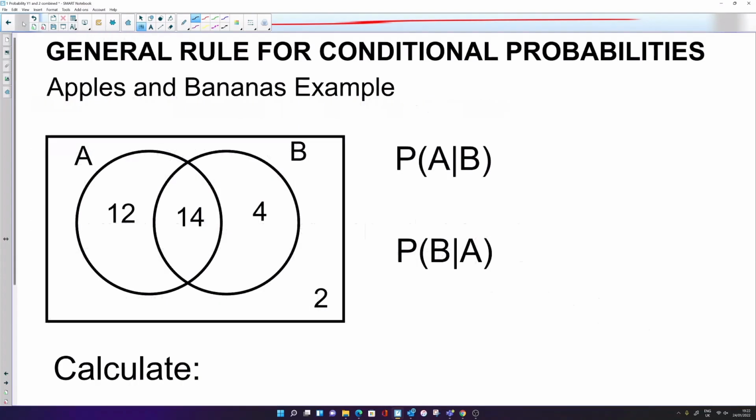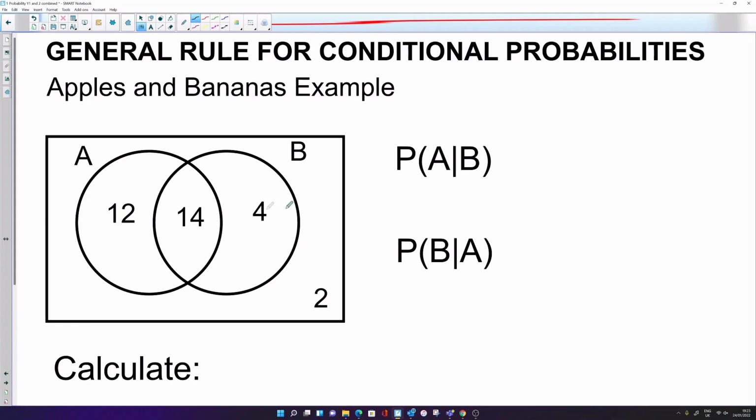In the next one, we have a Venn diagram, so you should be used to this now. And we have people that prefer apples or bananas, and some like them both. So we have 26 people here that like apples. We have 18 people that like bananas, 2 people that don't like either, and 14 that like both. And we want to work out what's the probability that they like apples given that they like bananas.